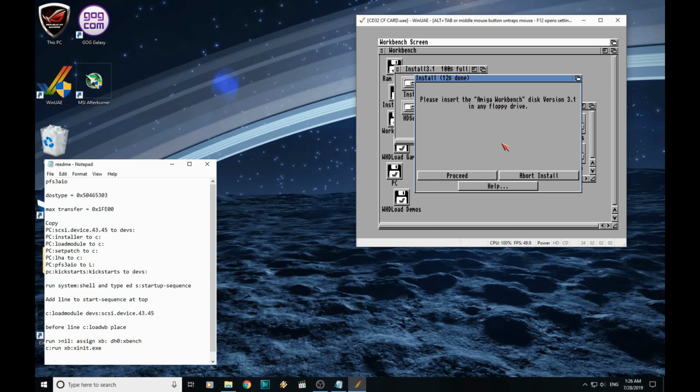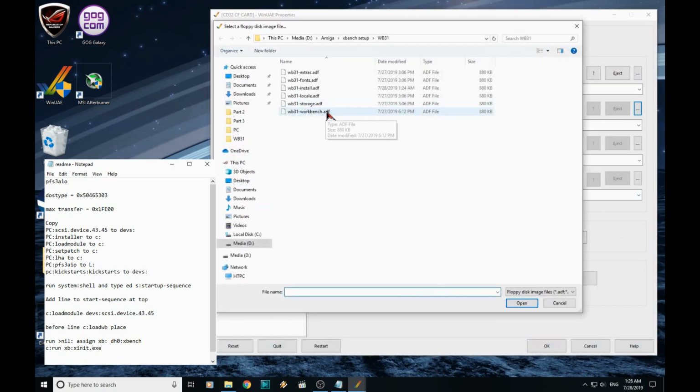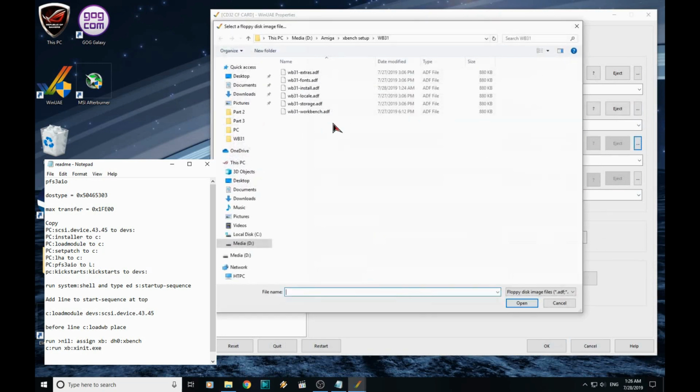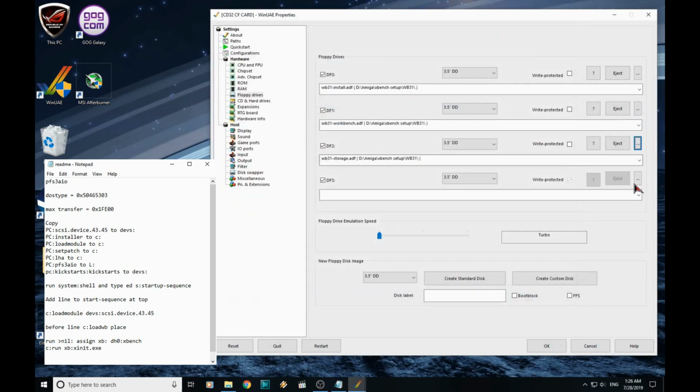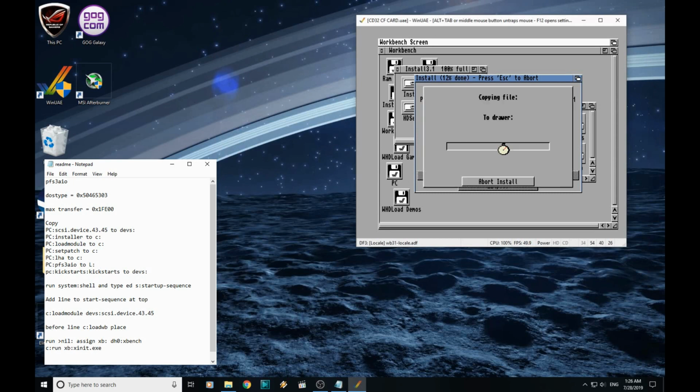Right, now it's asking for the Workbench disk, so F12, we'll insert the Workbench disk in here. And while we have this open, we'll just stick storage in there and local in there. Click OK and let it do its thing.